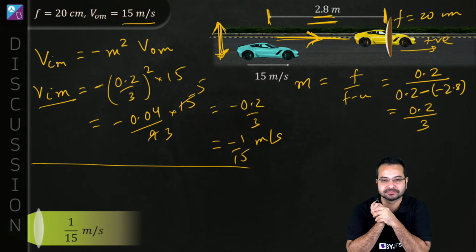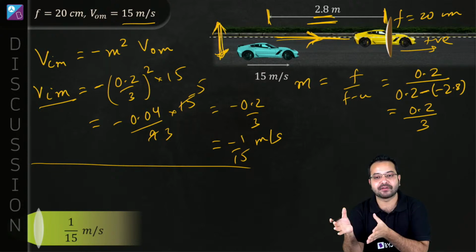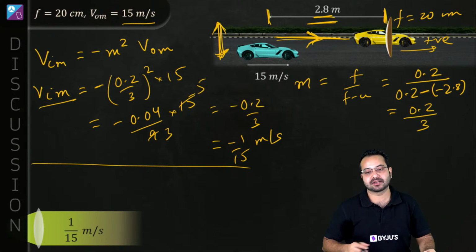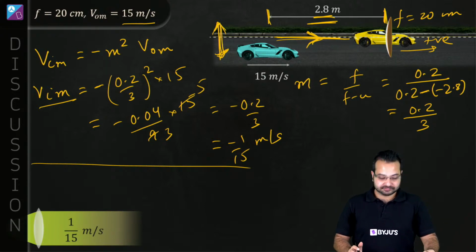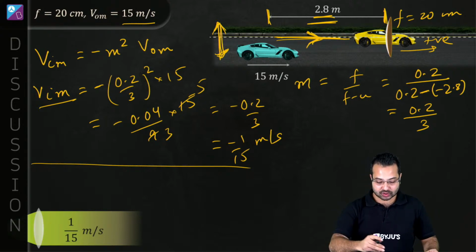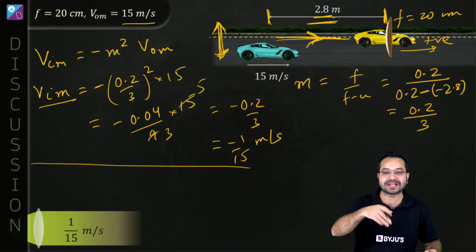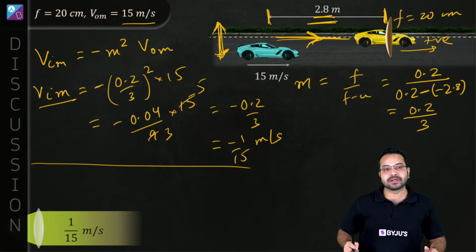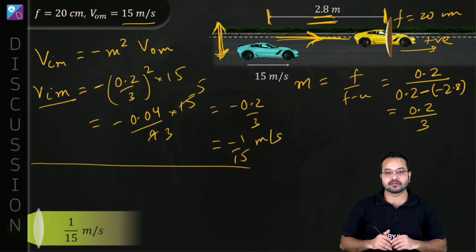If you're revising one concept, then we should also touch upon a related concept, shouldn't we? Quickly, when the velocity of the object is perpendicular to the principal axis, or we call that the lateral direction, what will be the velocity of the image?